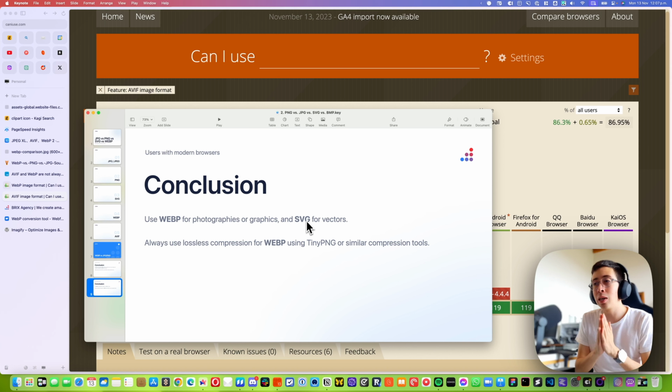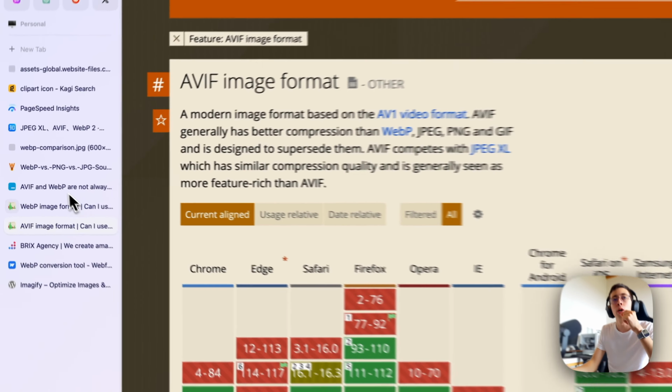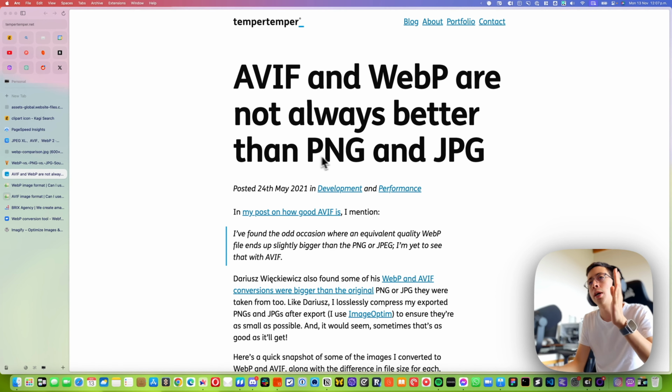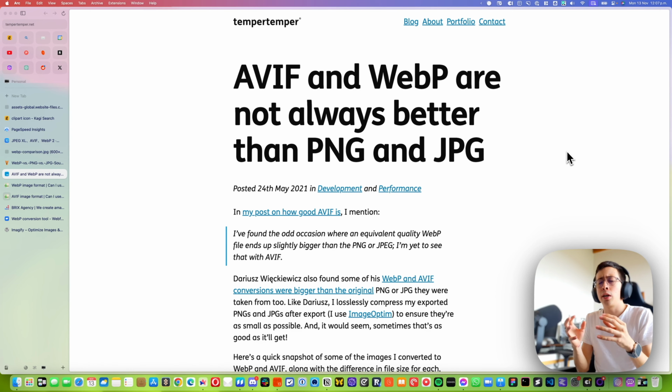If you would like to learn a little more about these formats, there are two interesting blog posts that I will leave in the description. One says AVIF and WebP are not always better than PNG and JPG. This is an older blog post that explains why these are better than the other ones and why there are some cases where that doesn't happen. You can read that so you can understand a little more how those formats work.